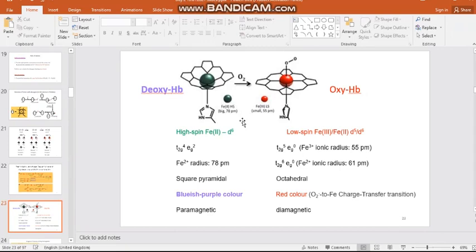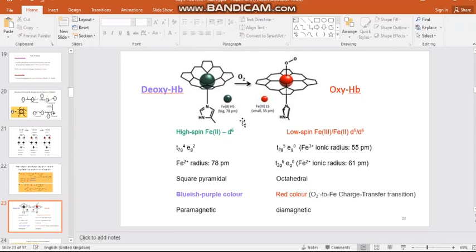If you are eliminating the oxygen from the coordination environment, automatically the color is converted from red to purple or blue color. If you look at the magnetic property, after measuring the magnetic property also, people are wondering. One case it is paramagnetic, but after dioxin binding it is diamagnetic. The spin state change is highly responsible for all the changes whatever we are seeing in the case of hemoglobin.